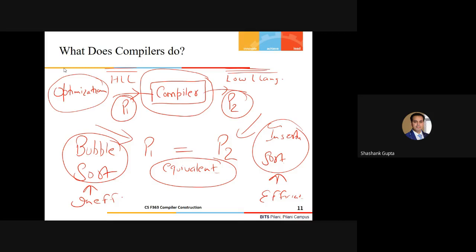Anyone, guys? Sir, it might be converting the high-level code into RISC code instead of complex CISC code, so that it is easily computable. Maybe. Correct, correct. Any other response with respect to the optimization?